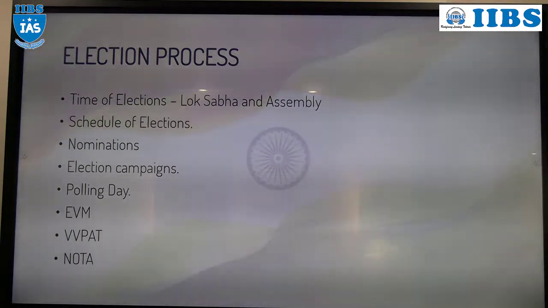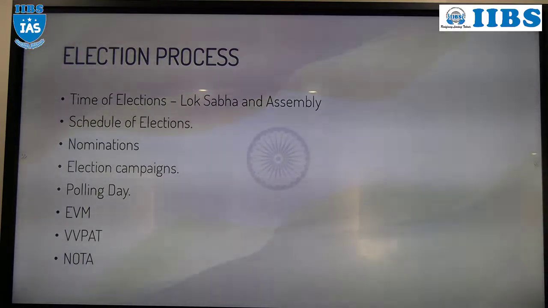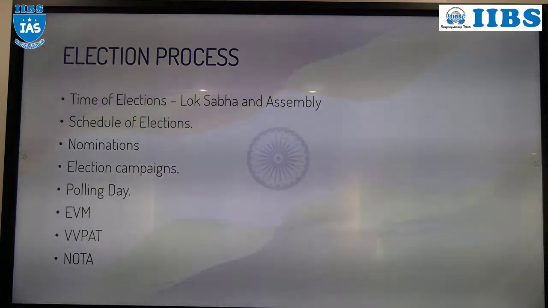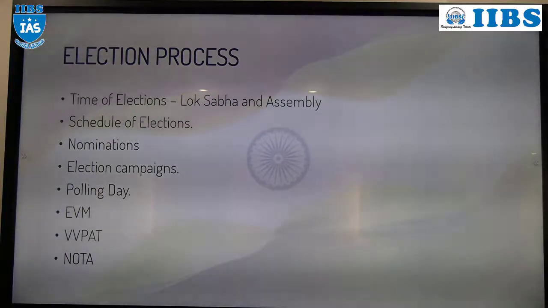But for a political party which is recognized as a state party or national party, they can have star campaigners up to 40. But a political party which is registered but not recognized can have up to 20 star campaigners.